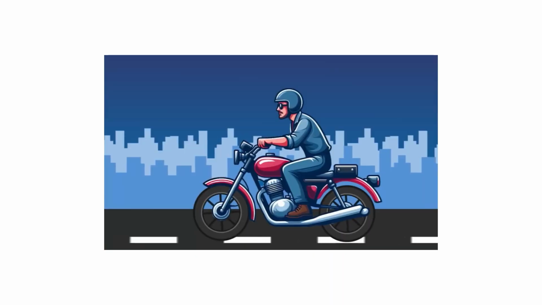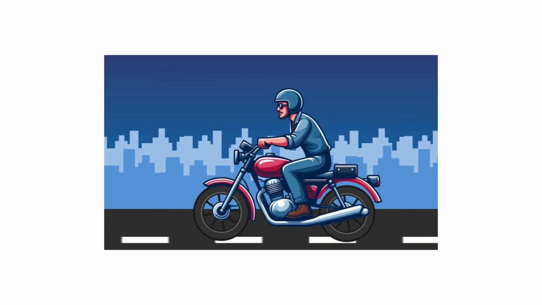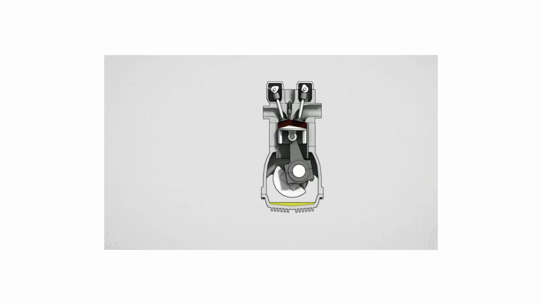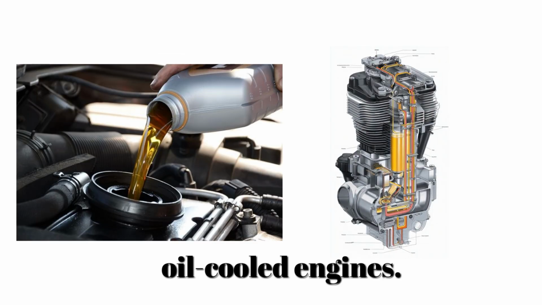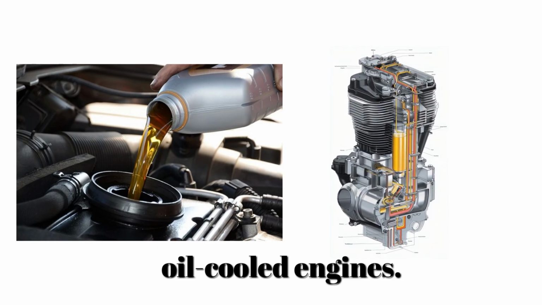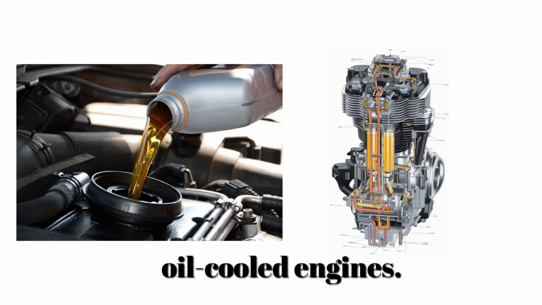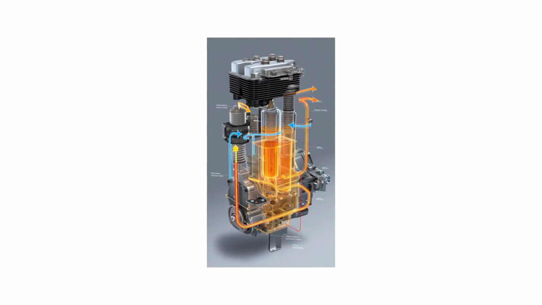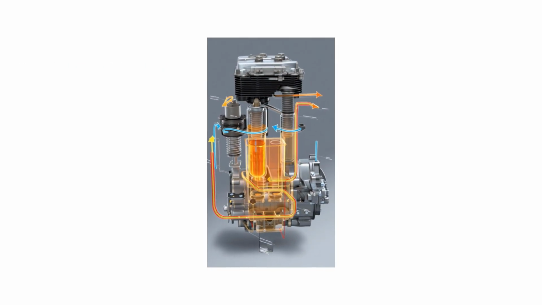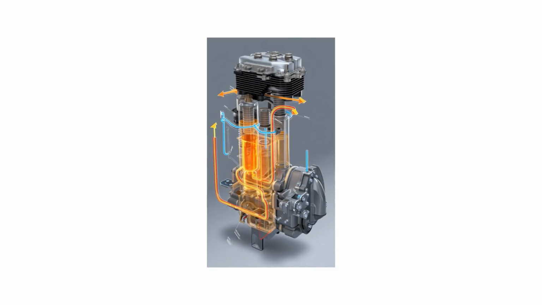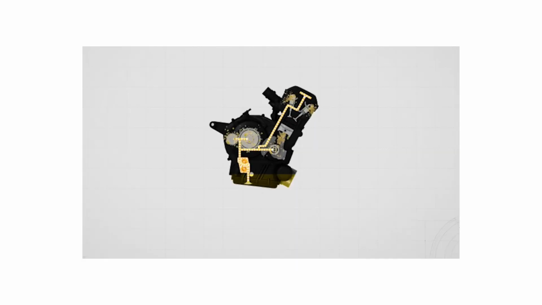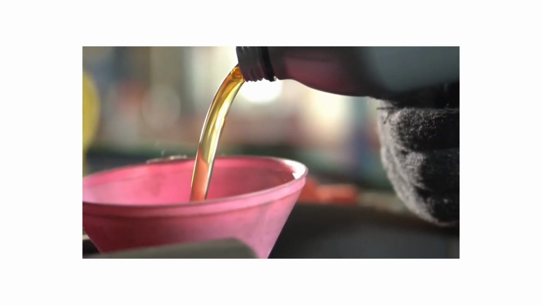Look, air can cool the engine from outside, but not internal parts like the piston and valves, where outside air cannot reach. To cool these hot spots, we use something that is already present inside the engine: engine oil. And that gives us oil-cooled engines. Normally, engine oil is used to lubricate the parts so that friction remains low. But oil can do one more job, which is absorbing heat from the engine's internal parts. But engine oil is also used in air-cooled engines. So what is different here?